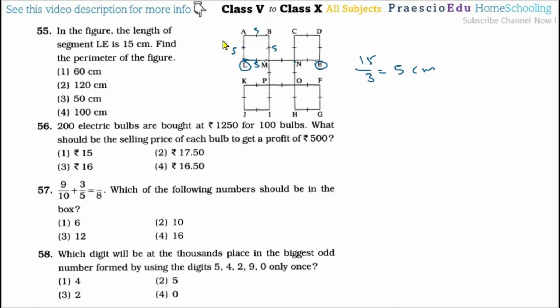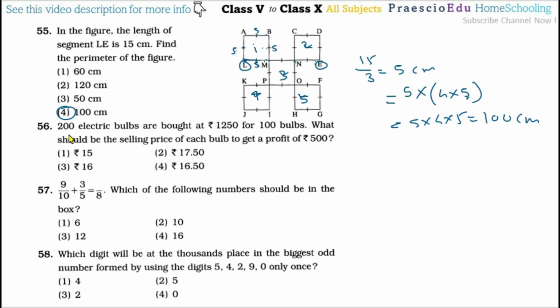Now the perimeter of this square is the same for this one also, this one also, this one also. So there are 1, 2, 3, 4 and 5 squares. So 5 multiplied by the perimeter of one square. 5 plus 5 plus 5 plus 5, or we can say 4 multiplied by 5, because 5 is one side, multiplied by these 4 sides. So 5 multiplied by 4 multiplied by 5 is 100 centimeters. So 100 centimeters is the perimeter of all this, and this is given in option number 4.